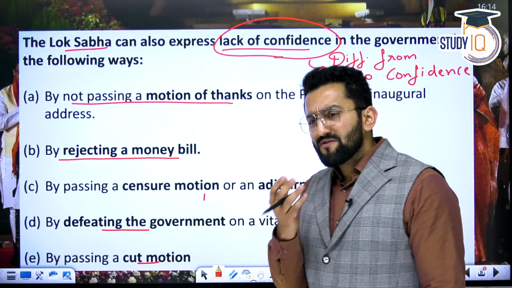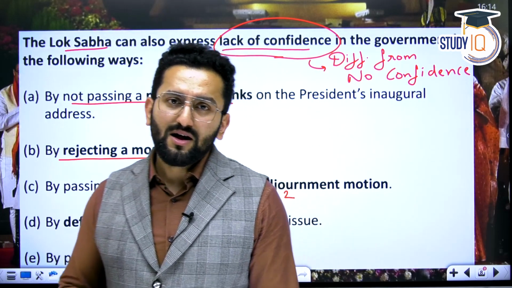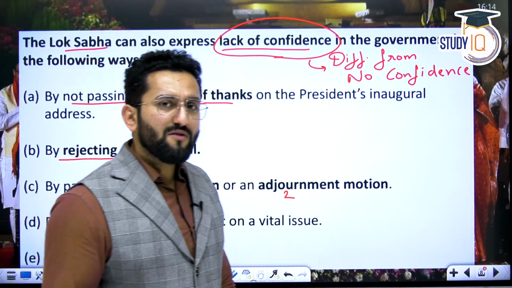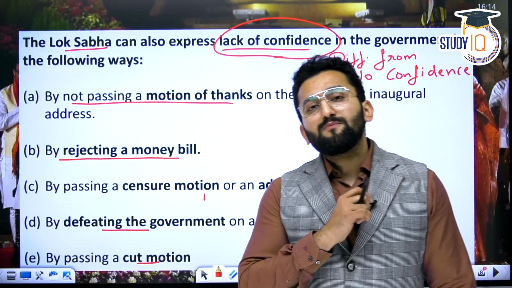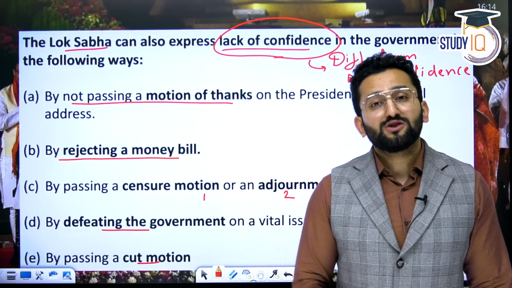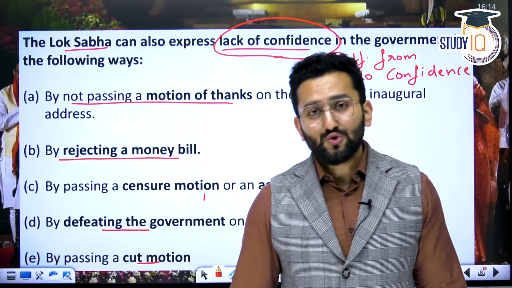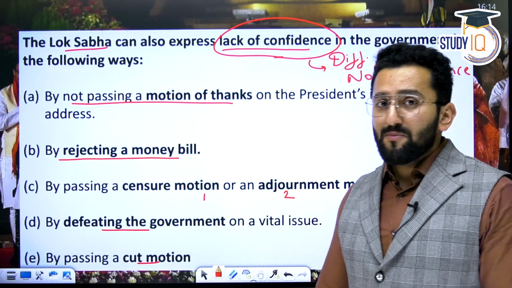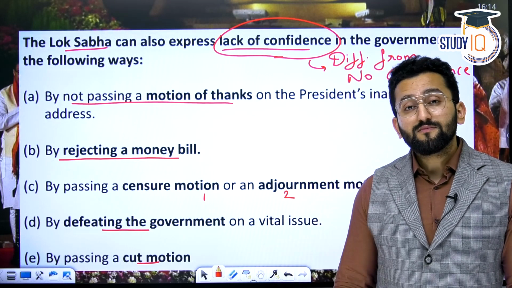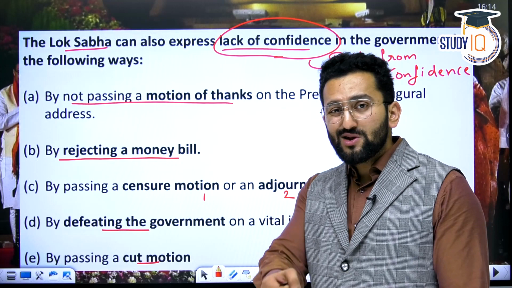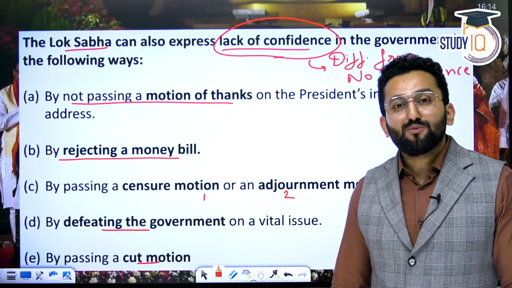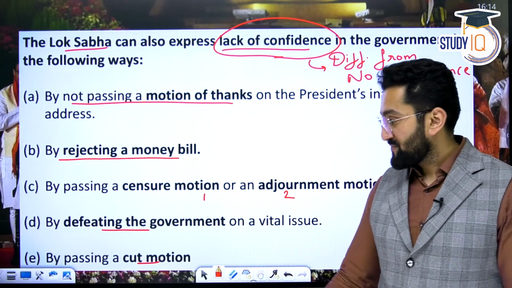Now, you would be thinking, sir, if a party is having majority in Lok Sabha and they're having government, why would they be defeated? It's like their own people not supporting them. My friends, it happened especially in cases of coalition government. I remember clearly in the UPA 2 government, when Manmohan Singh ji was Prime Minister, there was an instance when his government was facing huge criticism and regional parties were snatching away their support. So in these cases, this may happen.